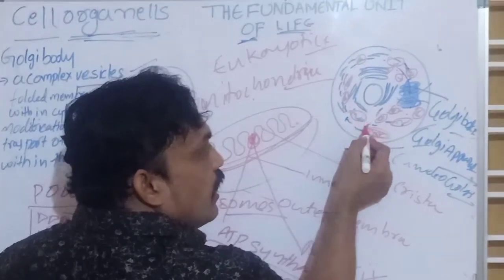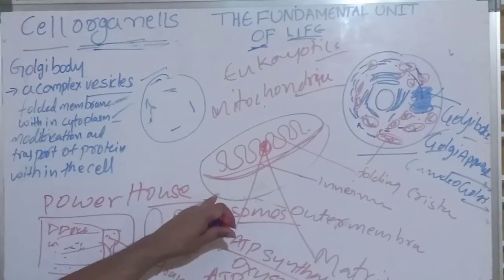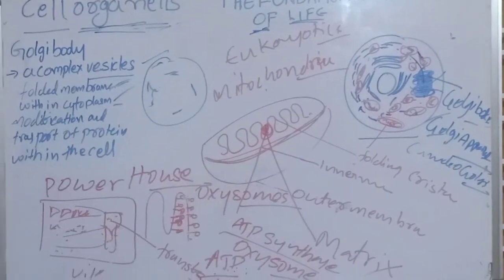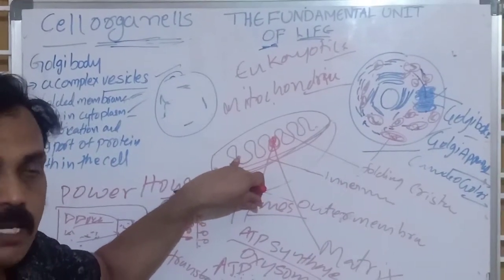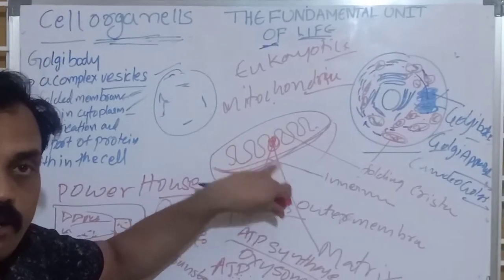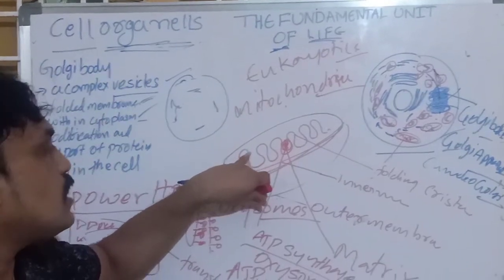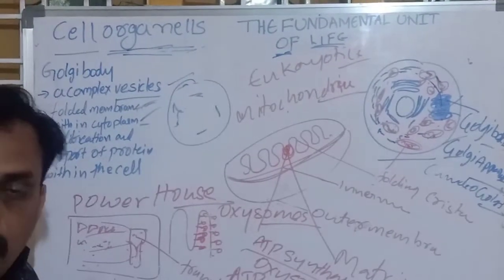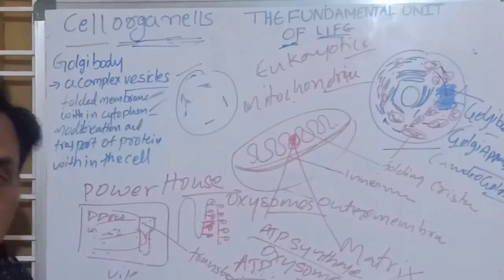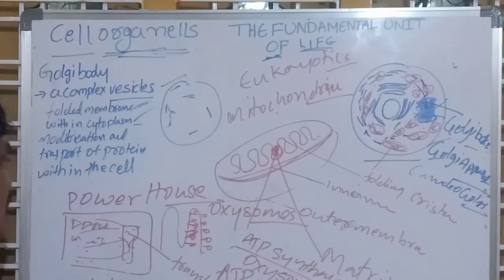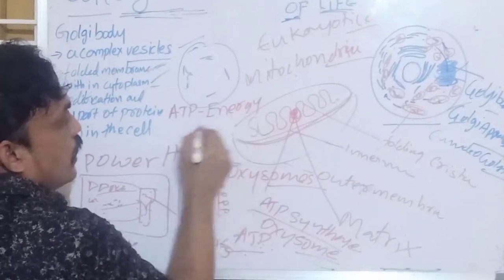When the cell requires that energy, it is transferred to the cell organelles. This is the mitochondria, a double membrane structure. The inner membrane folds and forms cristae. Between the cristae there is a space, which we call the matrix. In the matrix, we observe oxysomes or ATP synthase. ATP synthase is useful for synthesis of ATP, adenosine triphosphate. In our body energy is stored as ATP. Energy currencies. What do we call ATP? Energy currency.